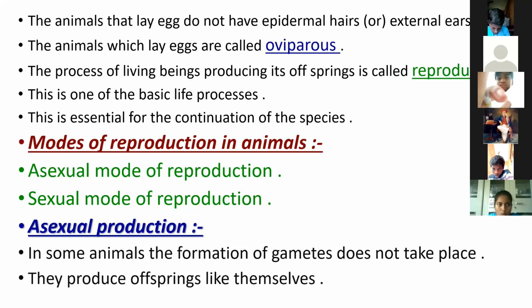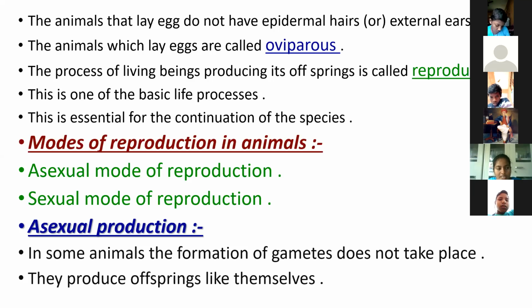First, we are going to discuss the asexual mode of reproduction. That means they do not involve gametes.